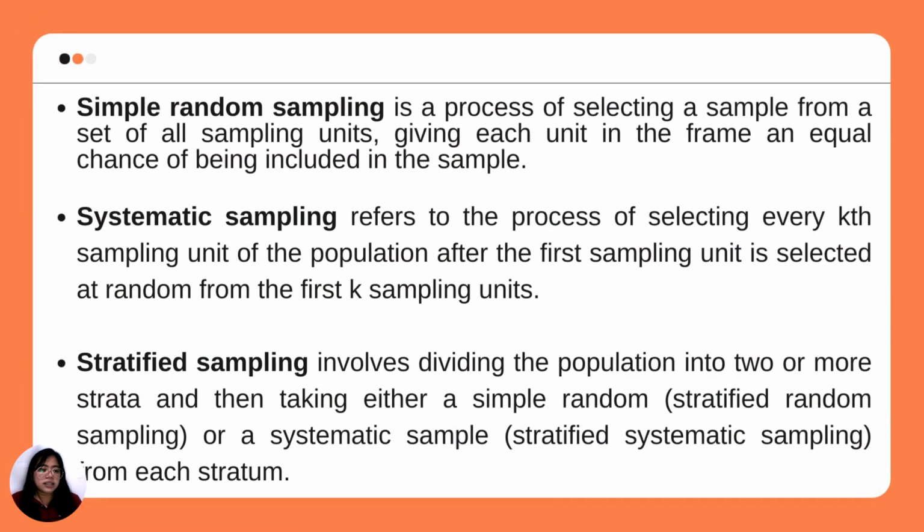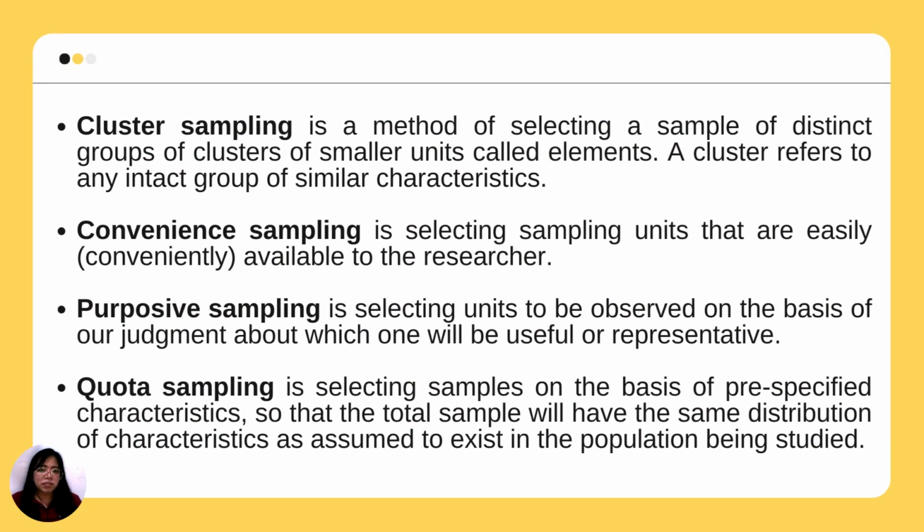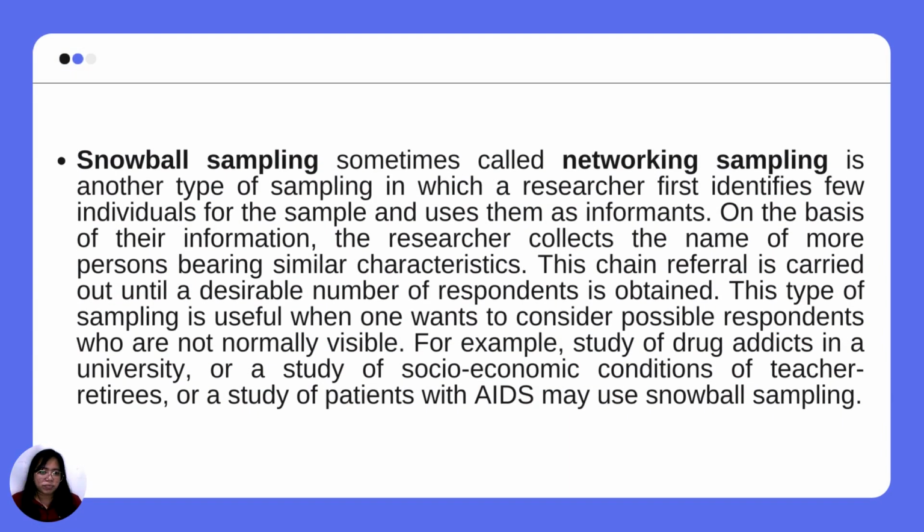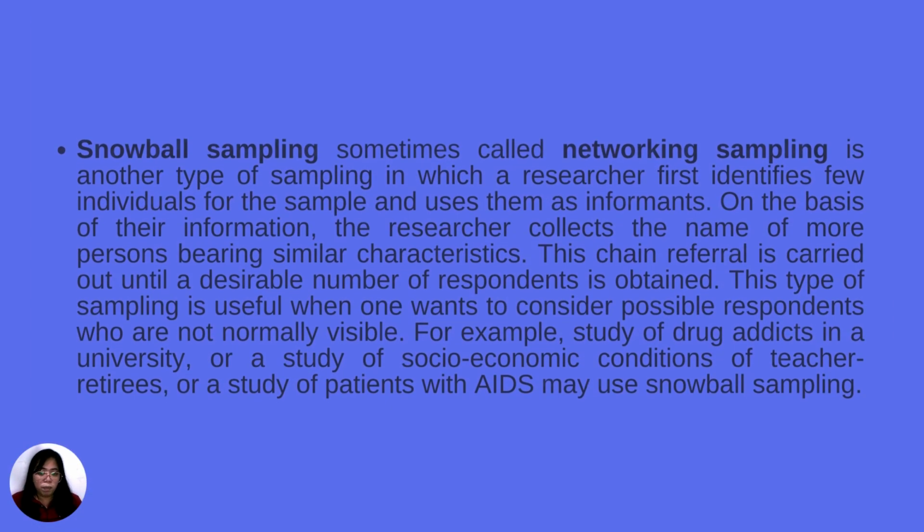Next, these are the sampling types which we have discussed earlier: the simple random sampling, the systematic sampling, stratified sampling, and also the cluster sampling, the convenience sampling, purposive sampling, and the quota sampling. These are the types of sampling that we have discussed earlier and have seen in those illustrations, as well as the snowball sampling.